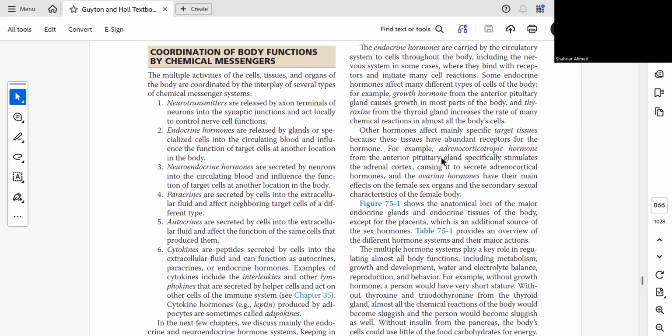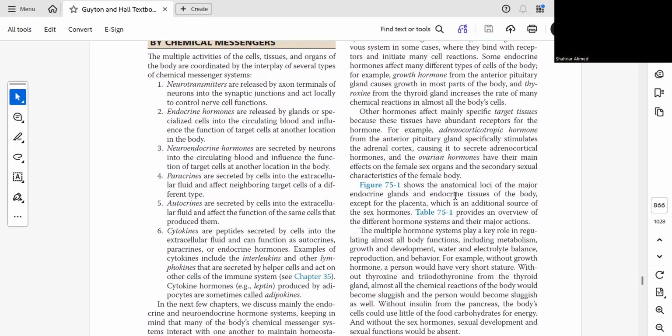Other hormones affect specific target tissues. But growth hormone is a general hormone. Thyroxine is a general hormone. Like adrenocorticotropic hormone from the pituitary gland specifically stimulates the adrenal cortex, causing it to secrete adrenocortical hormones. And the ovarian hormones have their main effects on the female sex organs and the secondary sexual characteristics of the female body.